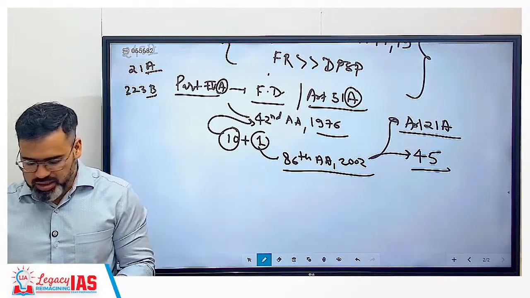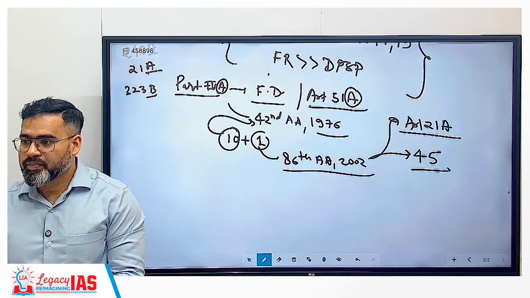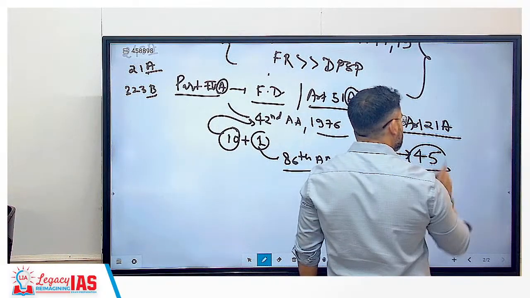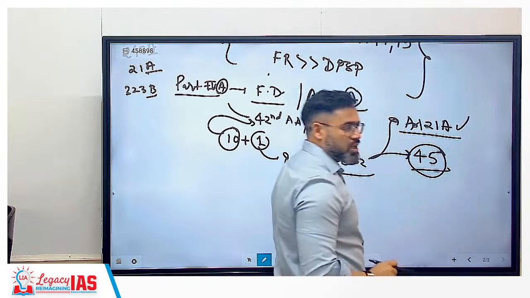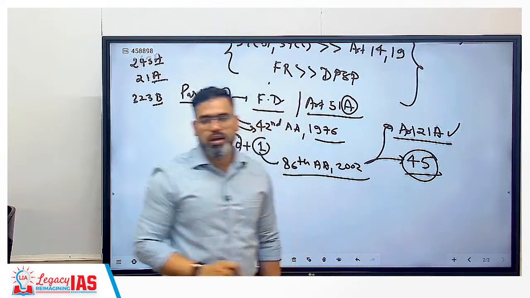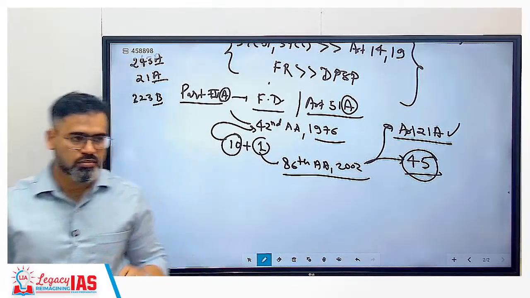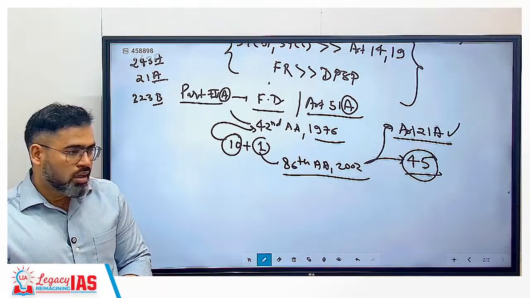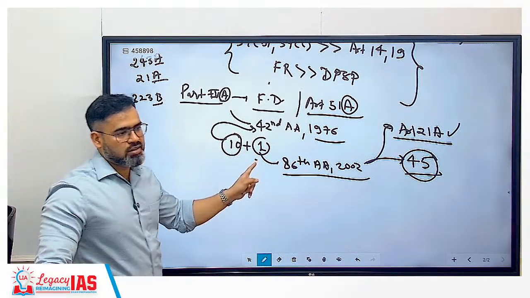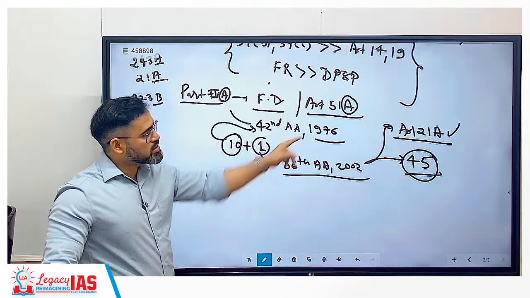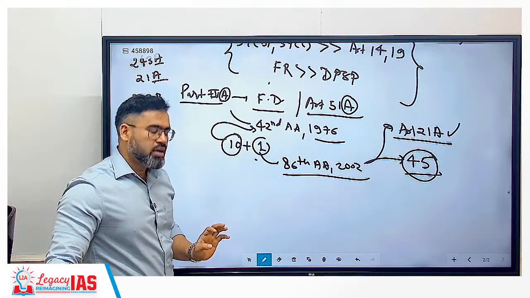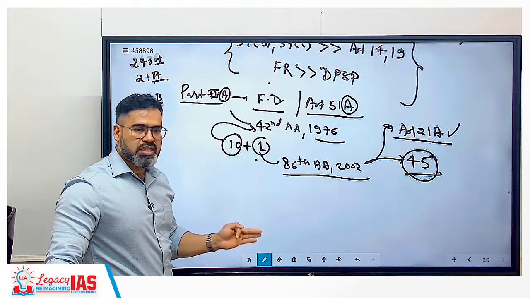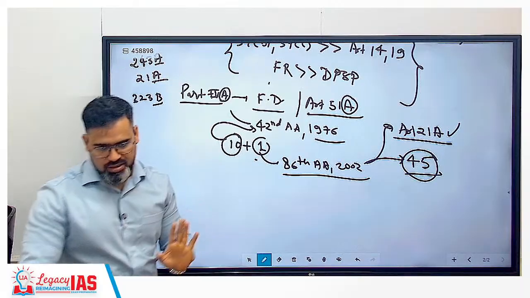Because where was the DPSP from? 36 till 51. So that is in between only. So the content of this article has been changed and one new article has also been added, fundamental right 21A. Clear? And one fundamental duty was added. So what was the duty? It is related to the right to education. Right to education has been given to children of the age of 6 to 14 years.